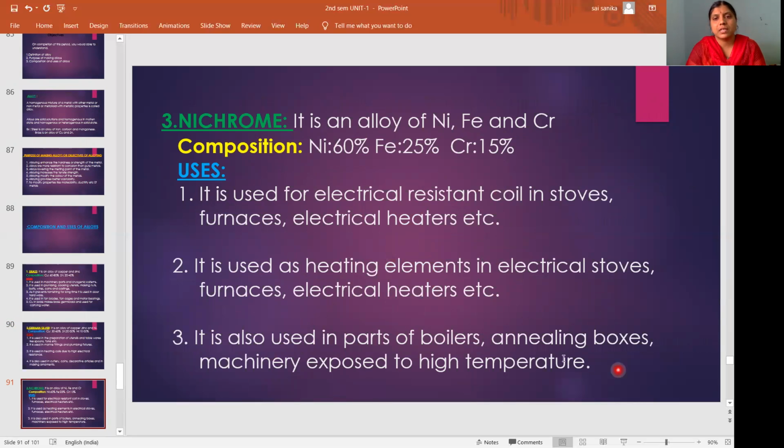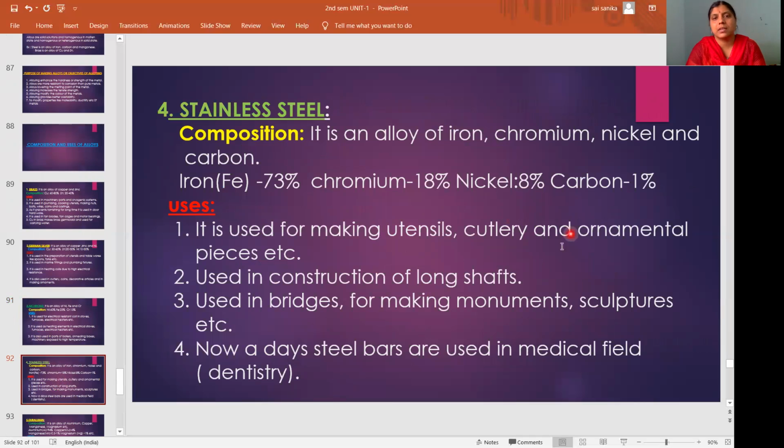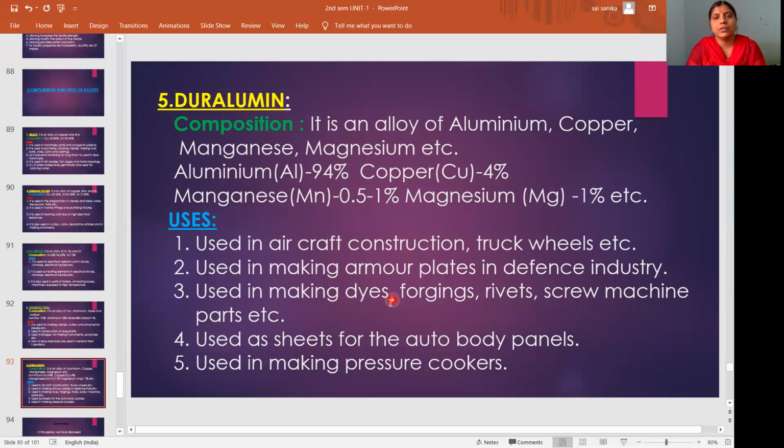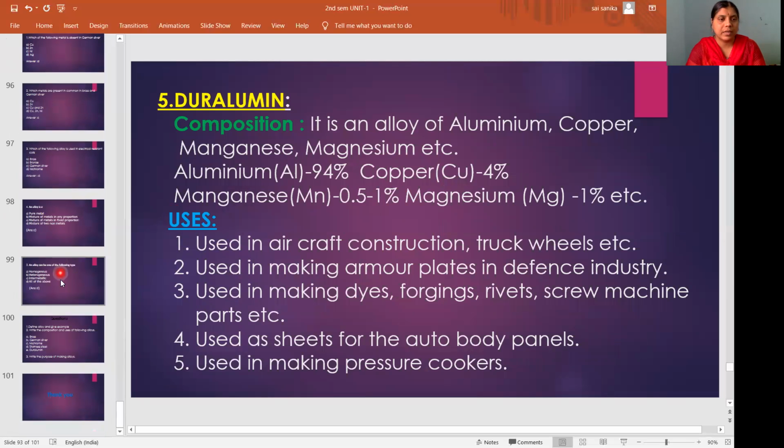Then machinery exposed to high temperature, so boilers. Next, stainless steel: utensils, cutlery, ornamental pieces, making monuments, sculptures, statues. In the medical industry, especially in dentistry, this can be used. Then aluminum, duralumin: forgings, aircraft construction, auto body panels, pressure cookers. So like this, you remember the uses of the alloys. Check what the common points are and remember them like that.